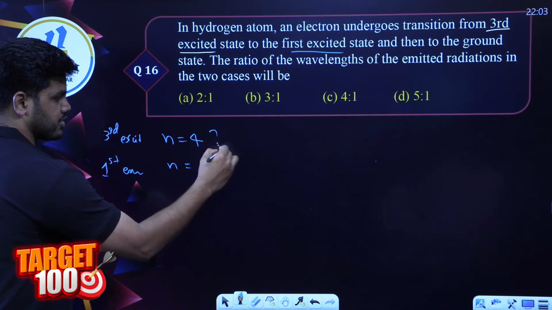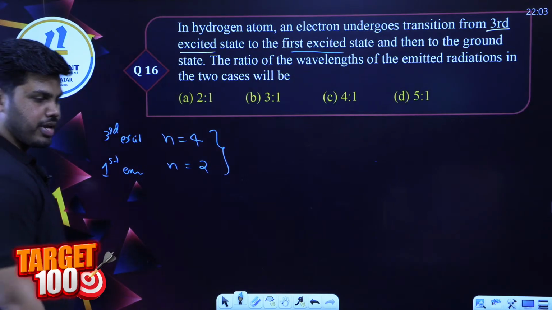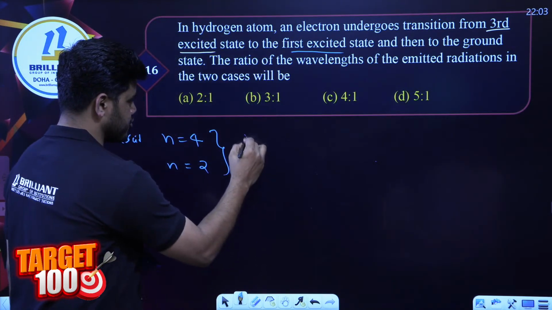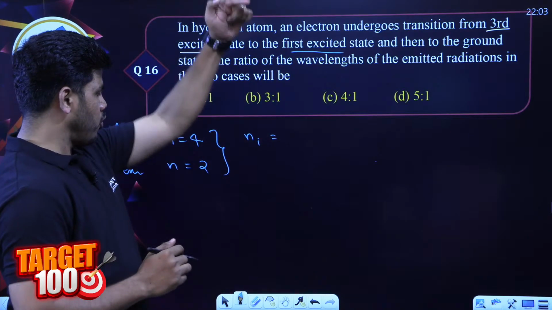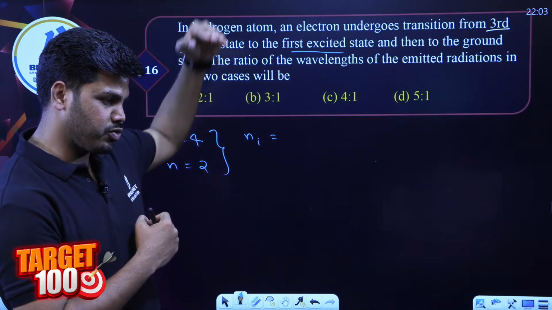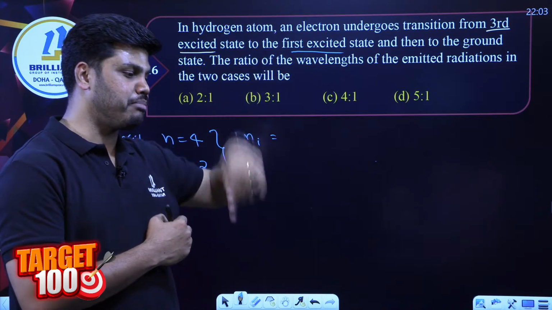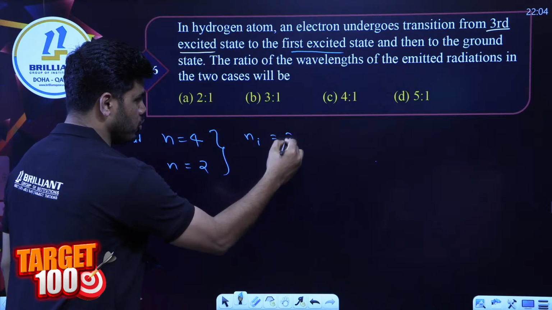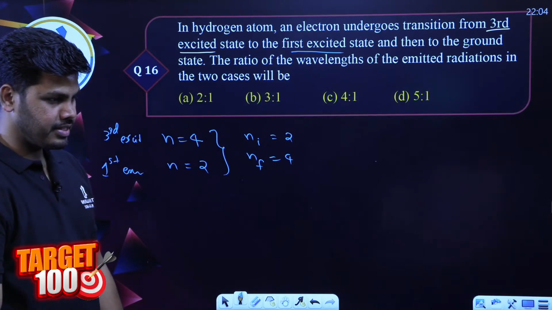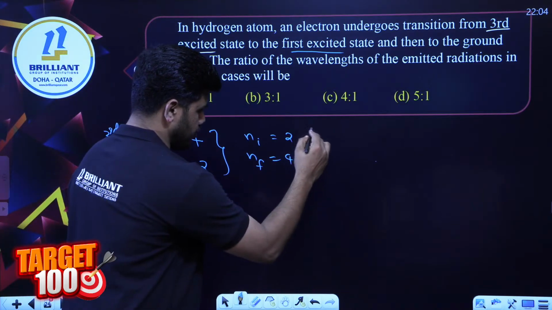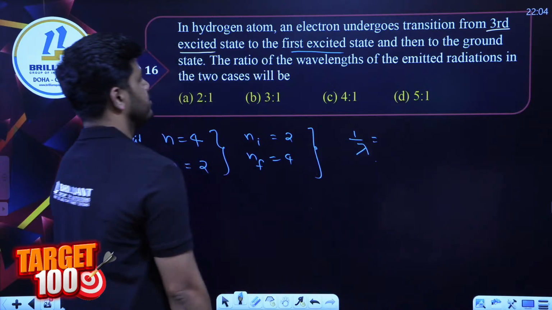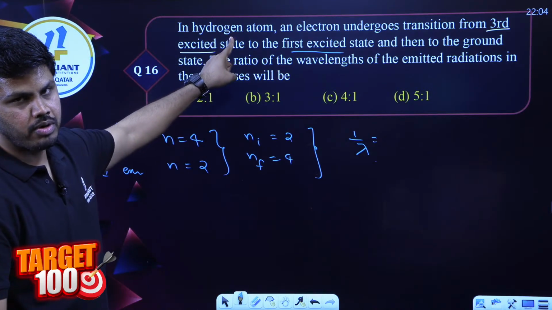So this is the first transition. What is your Ni here? In this transition, it is coming from fourth to second. It actually went from second to fourth excited. Now it is coming back. So your Ni should be 2 and Nf should be 4. Correct? Then we can find out the ratio of wavelength. 1 by lambda is equal to Z square, Z is equal to 1, we are talking about hydrogen atom.